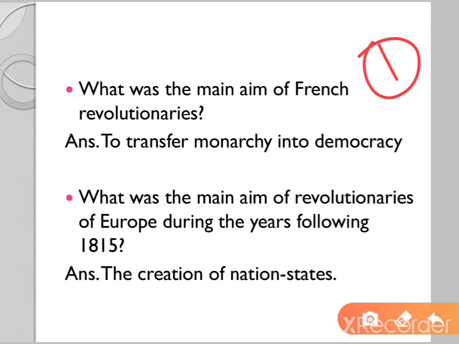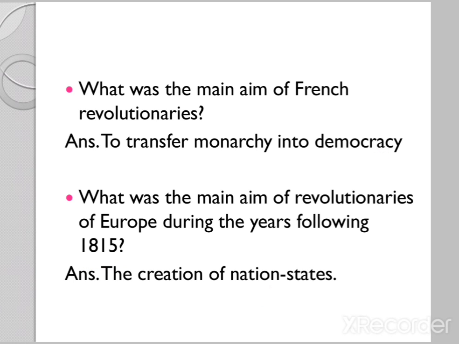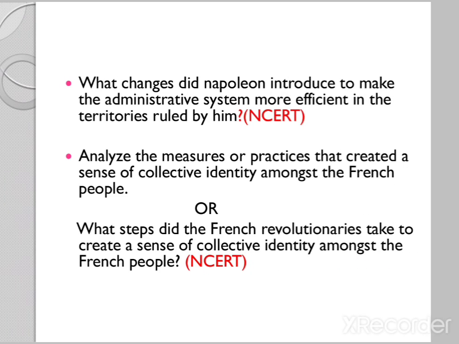The main aim of French revolutionaries was to transform monarchy into democracy. Then, what was the main aim of revolutionaries of Europe during the years following 1815? So after the year 1815, the main aim of revolutionaries was to create nation states. So this can be the answer to your question.